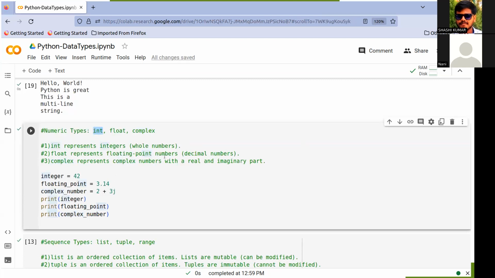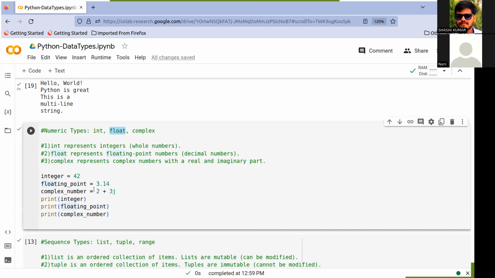And float represents floating point numbers, decimal numbers, like 3.14. For example, between 3.0 and 3.99, then 4.0, 4.1, those are floating point numbers, and we represent them as float.